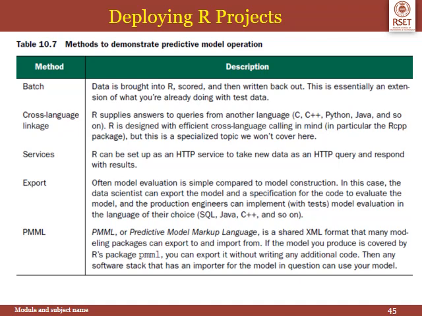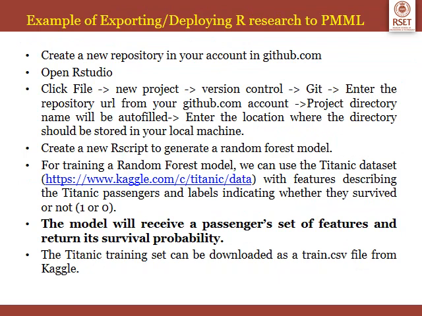Now we'll see an example of how to export or deploy an R project into PMML, that is Predictive Model Markup Language. So I'm going to do this example of exporting or deploying R research to PMML by creating a new repository in github.com. So I'll give a name to my new repository as Random Forest. Next I'll open RStudio and correspondingly I'll create a new project in RStudio by clicking File, New Project, Version Control, Git, and enter the repository URL from my github.com account.